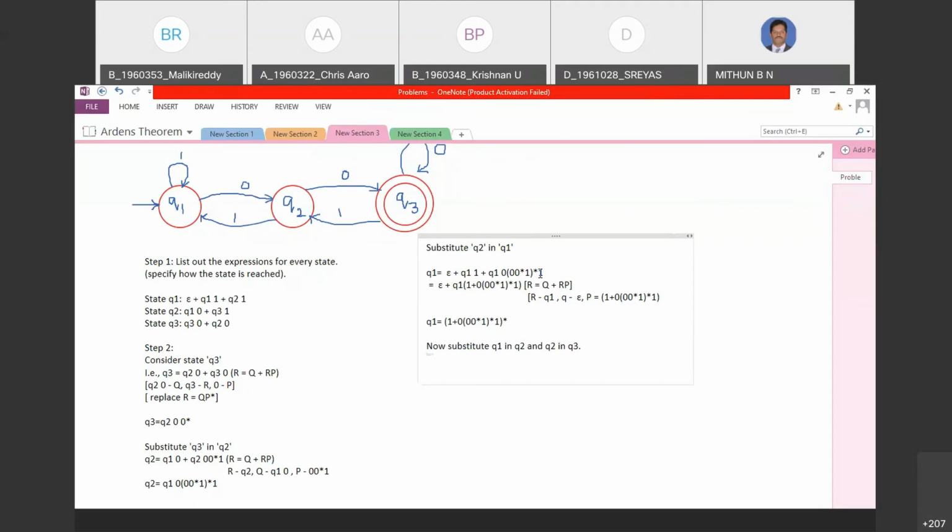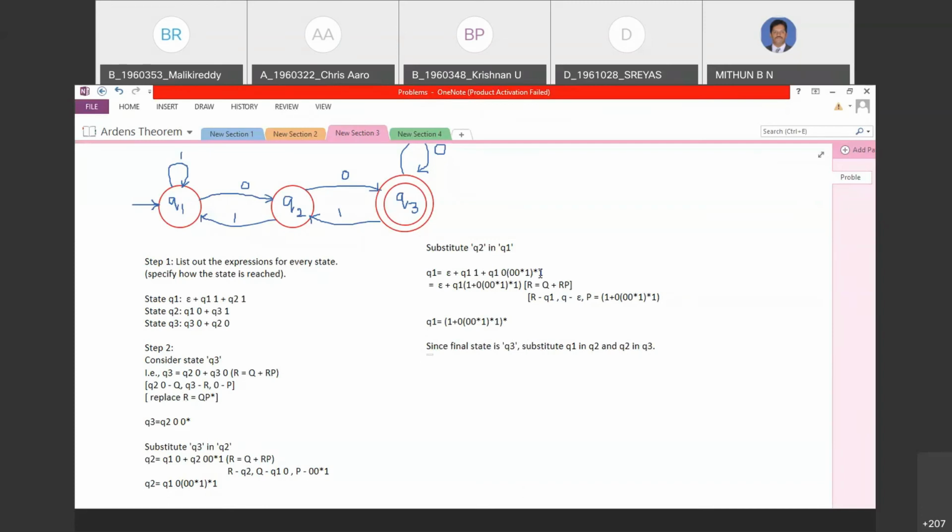So Q3 I've solved. I substituted Q3 in Q2. I solved it. I substituted Q2 in Q1. Now I need to check for the final state. Fine. So now the final state is Q3. Since the final state is Q3, you need to do this. Suppose if the final state was Q1, you would have been left with this part. Or if the final state was Q2, you would have only resubstituted Q1 and Q2 and stopped. But the final state is Q3, so you should go in reverse order now, I mean to say in the top down manner now.